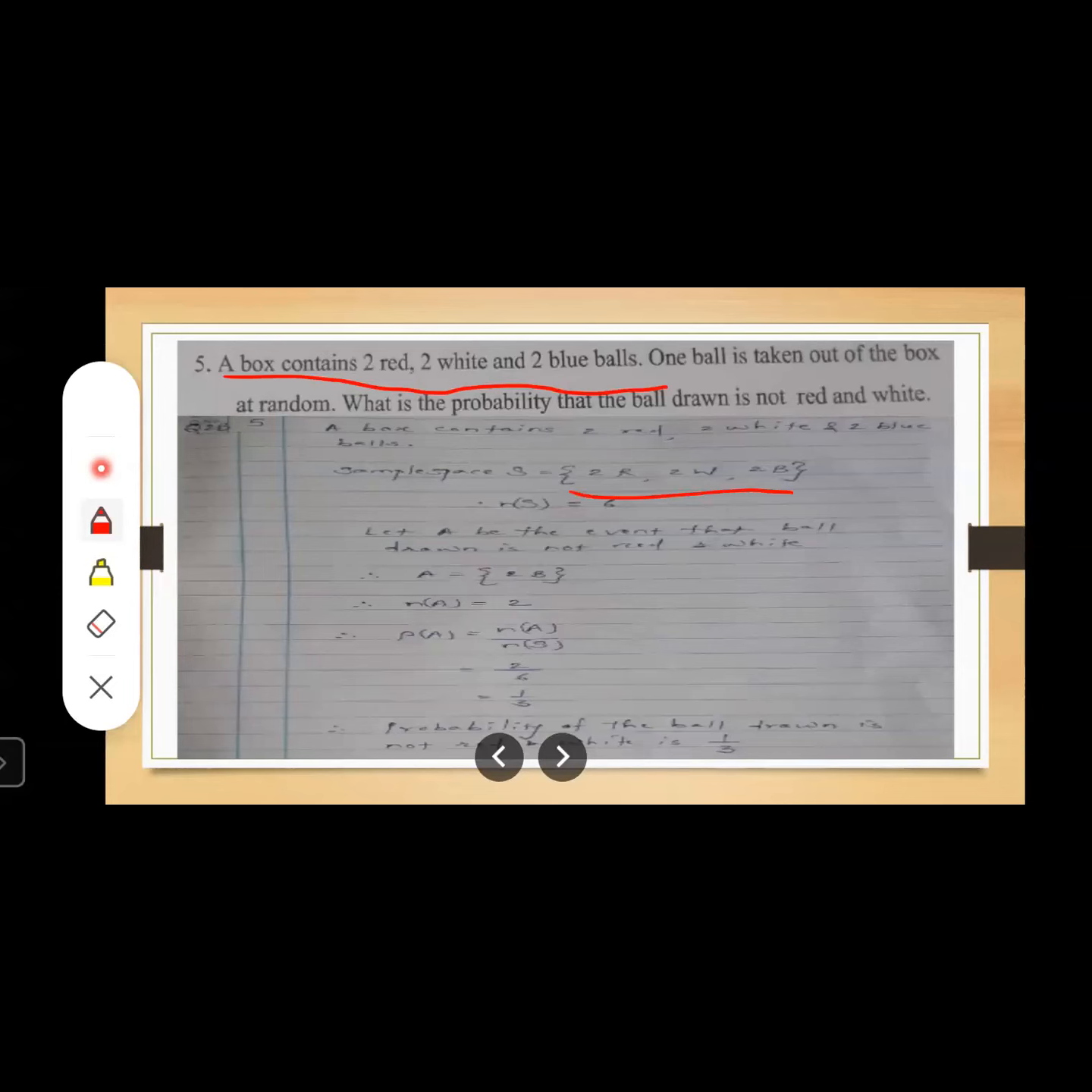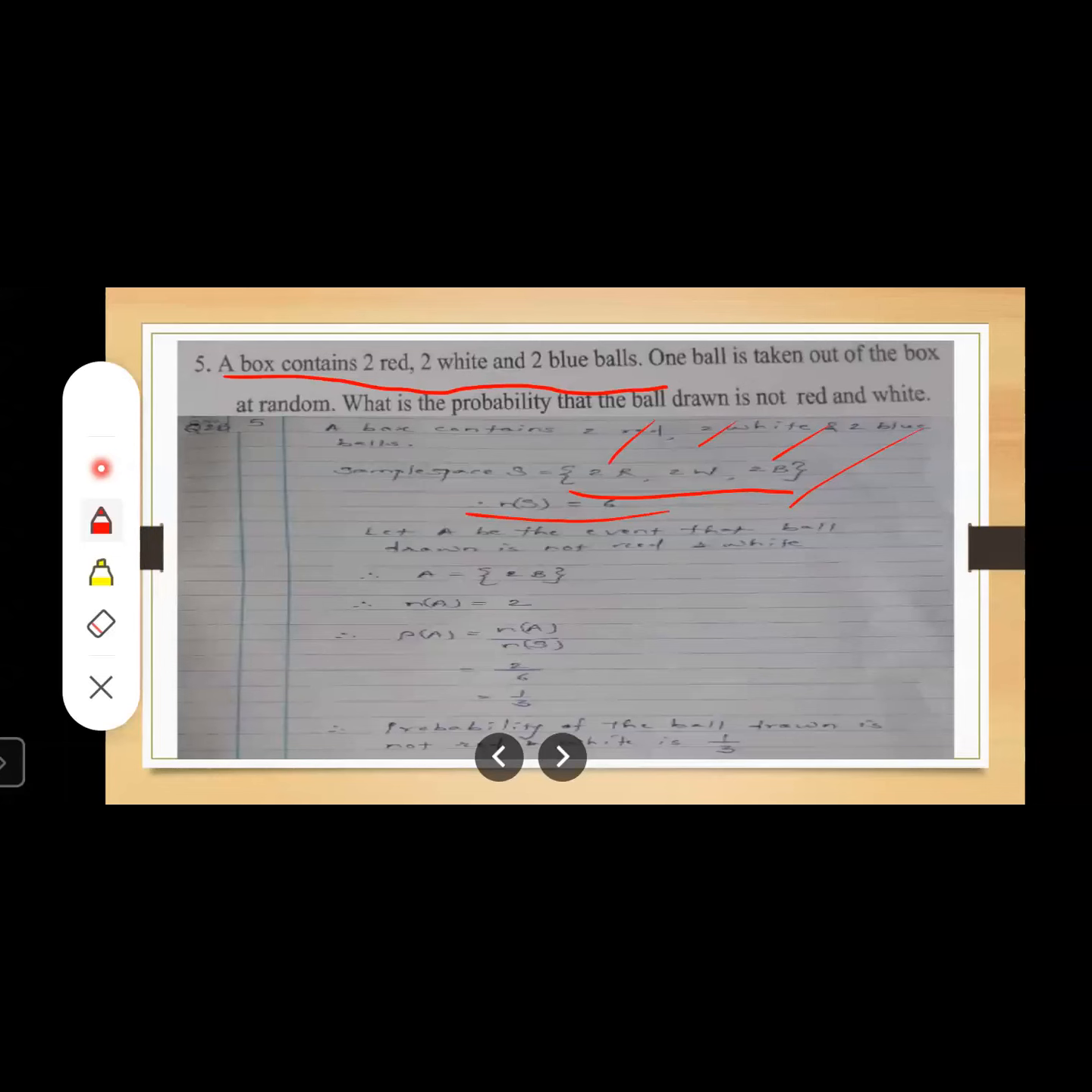So S is equal to 2 red, 2 white, and 2 blue balls. And here you have to use which bracket? Curly bracket, not a square bracket or round bracket. Okay, now how many sample points are there? 2 red, 2 white, and 2 blue. So total 6 outcomes are there. So you are going to write this as n(S) is equal to 6.